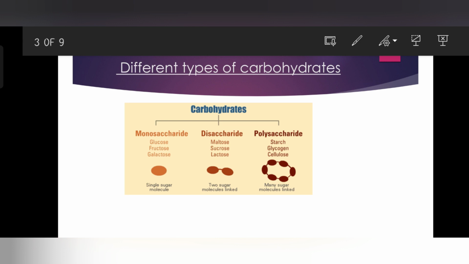Here are the monosaccharides and here the polysaccharides. Monosaccharides are simple sugar compounds, meaning there is only one sugar molecule, such as glucose, fructose, and galactose.